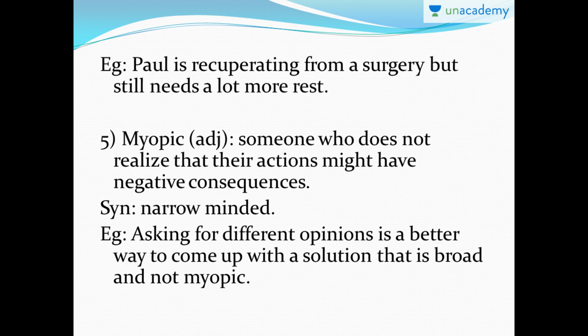Okay. So example, asking for different opinions is a better way to come up with a solution that is broad and not myopic. That means if you are coming up with a solution and you're working in a team or individually for that matter, you will have to ask opinions from your dear ones or from the ones whom you trust. When you have different opinions, it is better to arrive at a solution because you have different ways of thinking. So that will be very broad. Your thinking becomes broader because you have opinions from many different people. And that is not myopic. That means it is not narrow-minded.